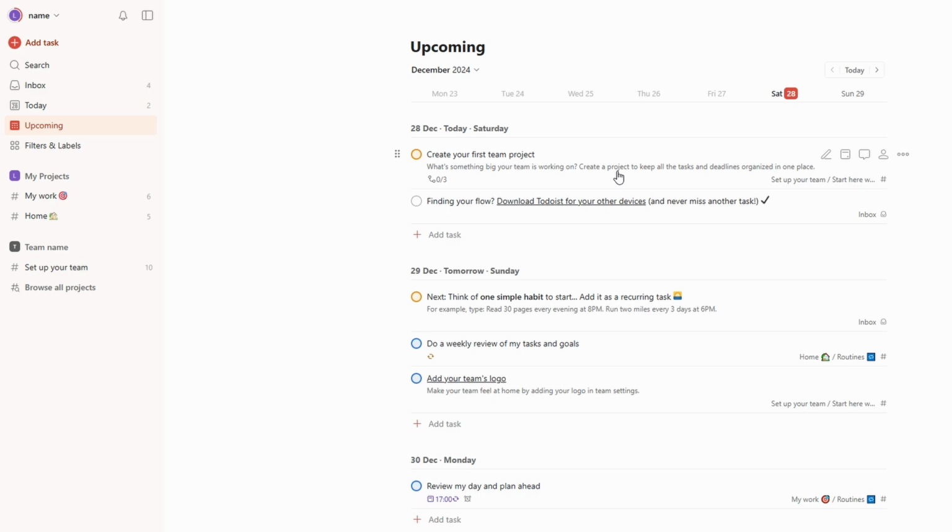The Today view ensures that you're focused and productive, while the upcoming view allows you to strategically plan ahead and avoid last-minute rushes. These features work hand in hand to help you stay organized, reduce stress, and keep your workflows smooth and efficient. With Todoist's approach, you can tackle your tasks with clarity, making sure you're always ahead of the game. Now let's dive into Todoist's pricing options.